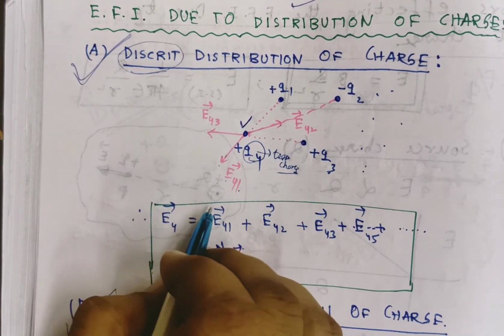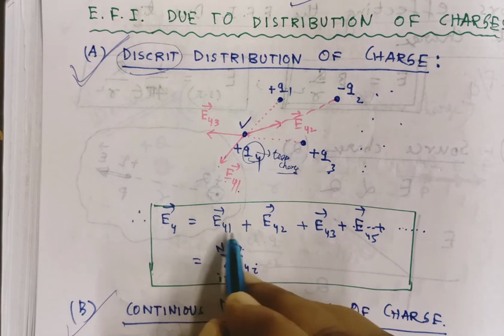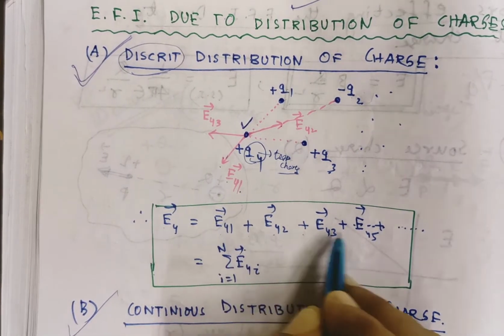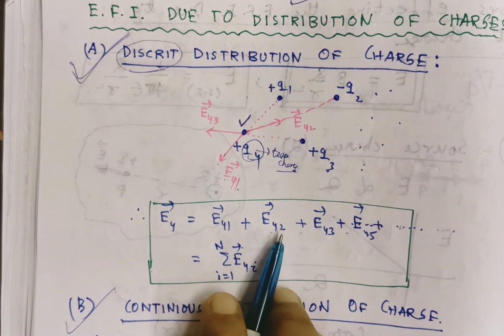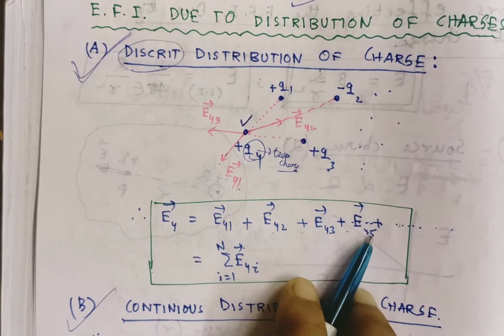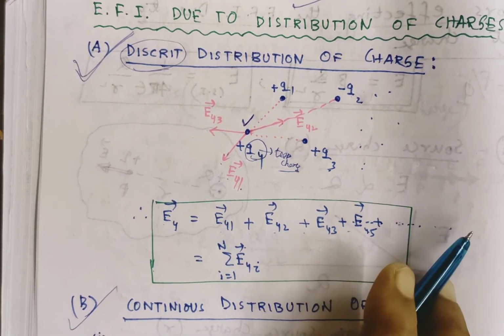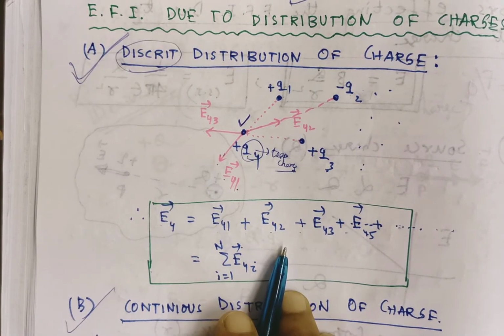While you solve the problem, the resultant intensity E4 is the vector sum of all these intensities. A number of intensity vectors are there: E41, E42, E43, E44 does not come, E45, E46, etc. How will you represent it? This is known as the principle of superposition.